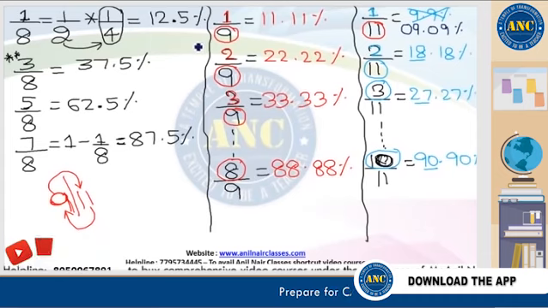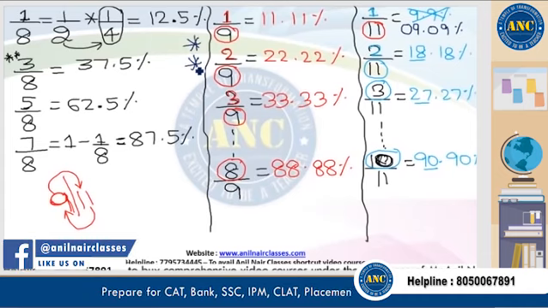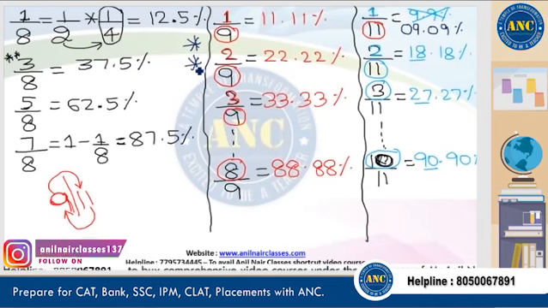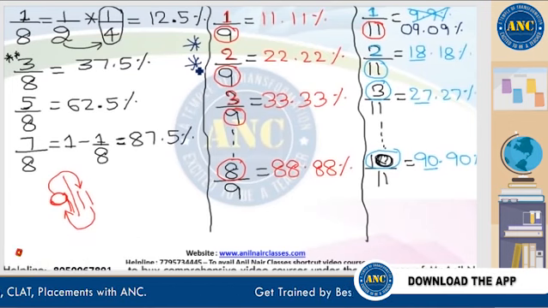Very important fraction to percentages. 1 by 9, 1 by 11. If the denominator is 9, answer is a multiple of 11. If the denominator is 11, answer is a multiple of 9.